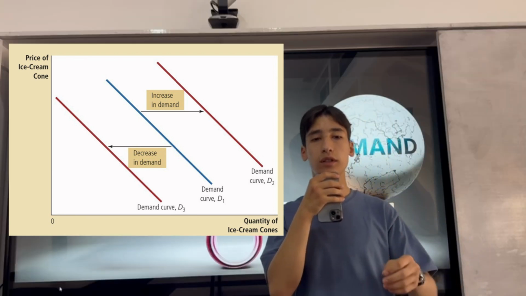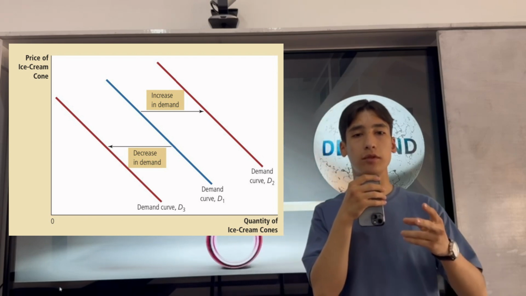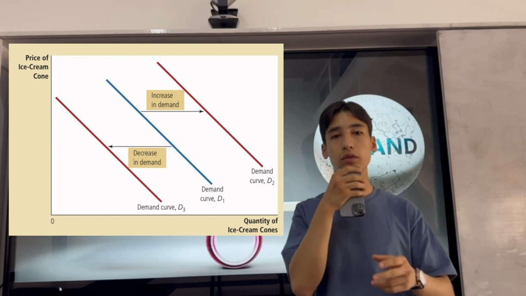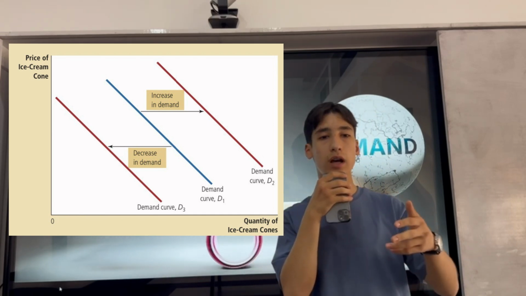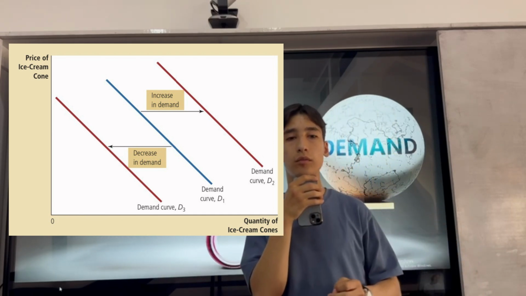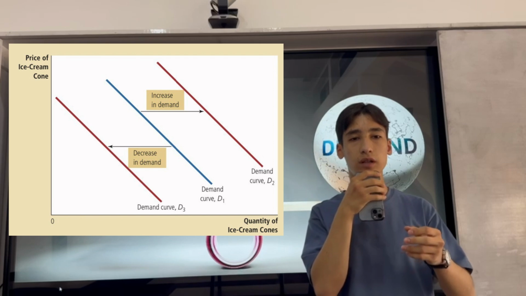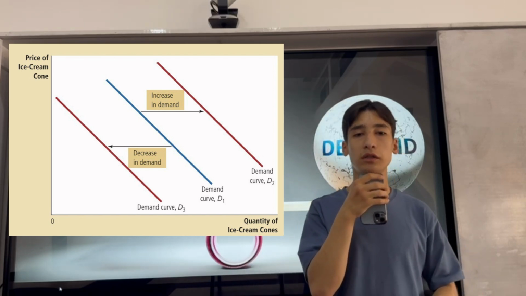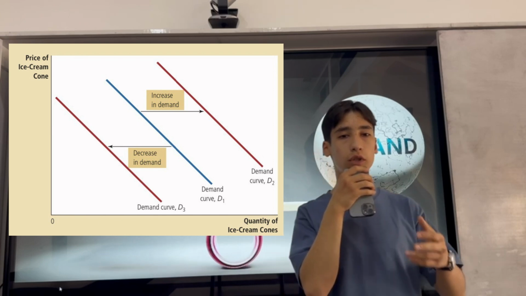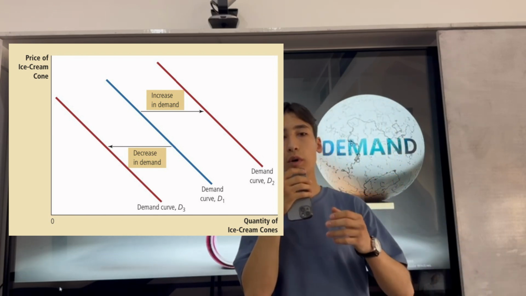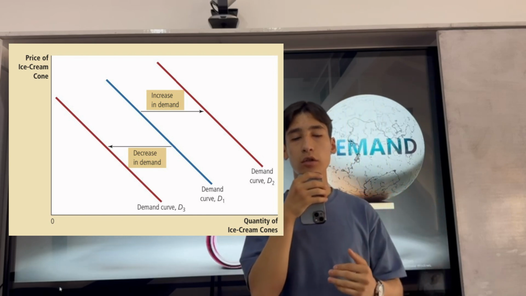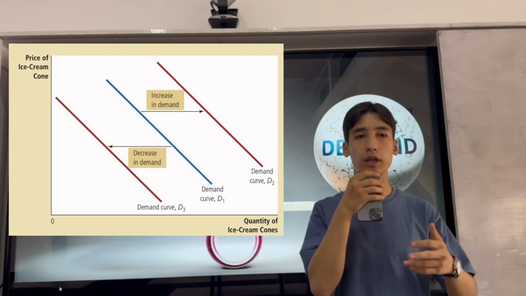The fourth shifter is income. Income affects 2 types of goods. The first one is normal goods and the second one is inferior goods. For normal goods, when income rises, people are willing to buy more of it. But when income goes down, people are willing to buy less of it. But for inferior goods, when income goes up, people are willing to buy less of it. And when income goes down, people are willing to buy more of it.